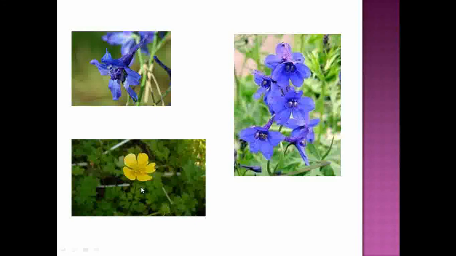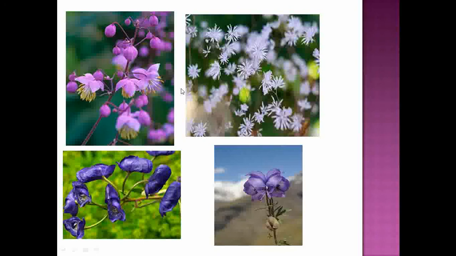See this one, this is the flower of the genus Ranunculus. Due to the presence of such beautiful flowers, the members of that family are grown as ornamental plants. These are some flowers of the genus Thalictrum. See how beautiful the flowers are in that family.